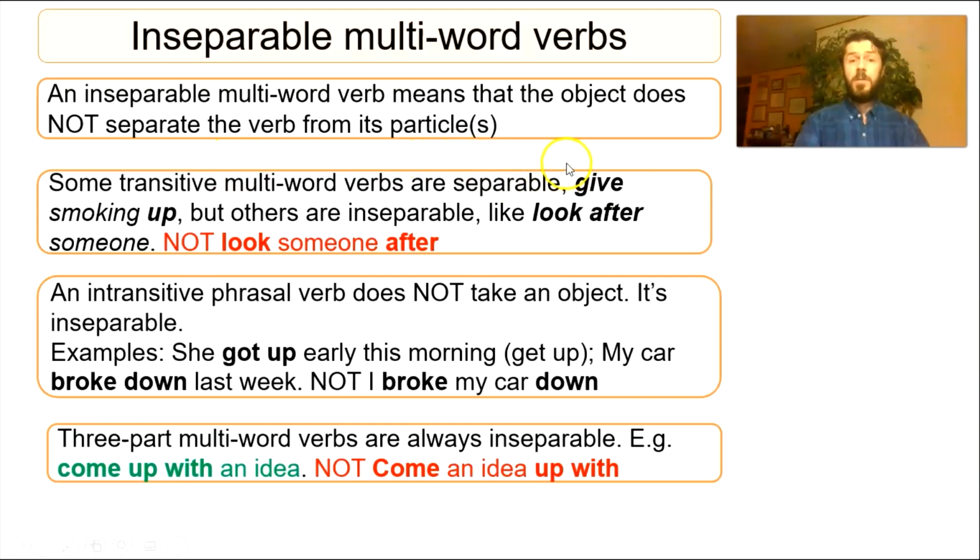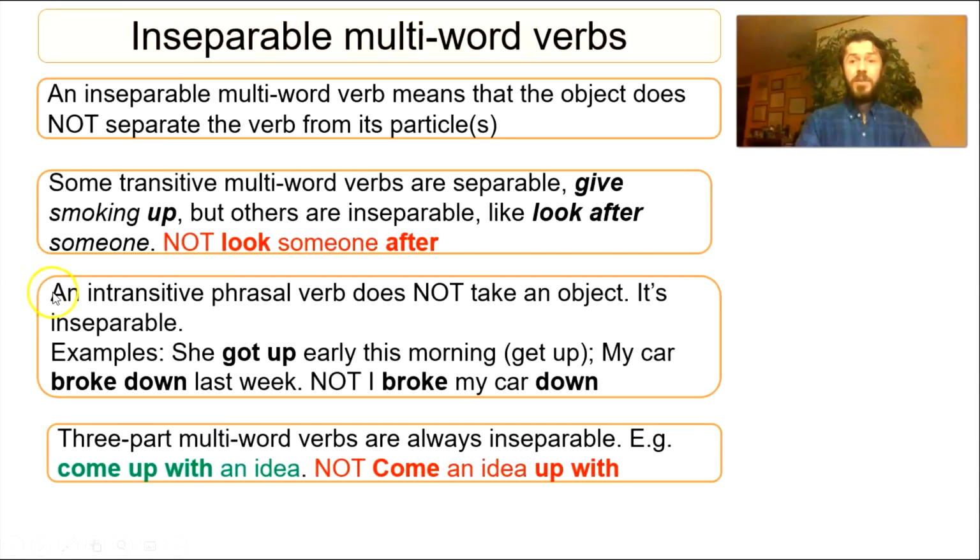So we had the example, give smoking up. It's a transitive verb because it takes an object, smoking, and it's separable. It can go between the verb and the particle up, all right? But we're now looking at inseparable multi-word verbs. So an example of a transitive multi-word verb that is inseparable is look after someone, right? You can't say look someone after, right? So to summarize, with transitive multi-word verbs, they can be separable or inseparable, all right?